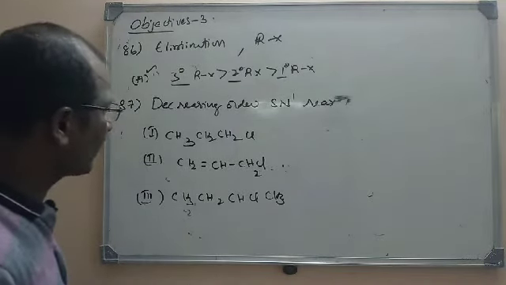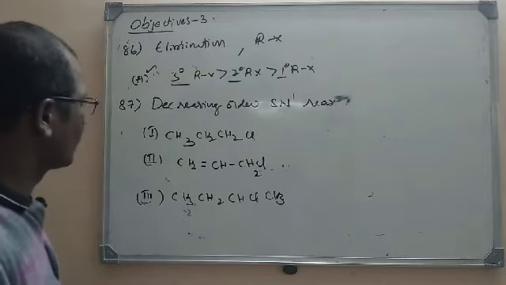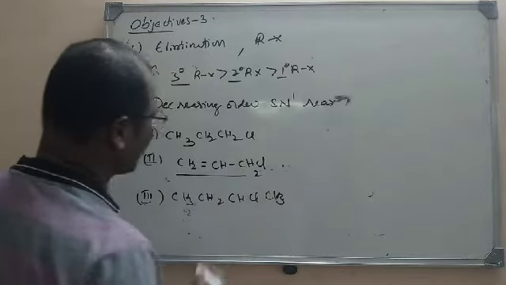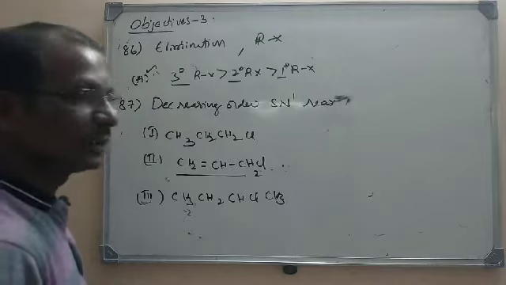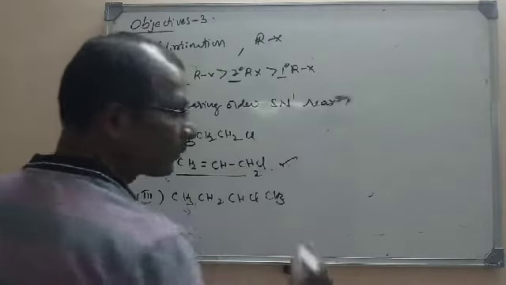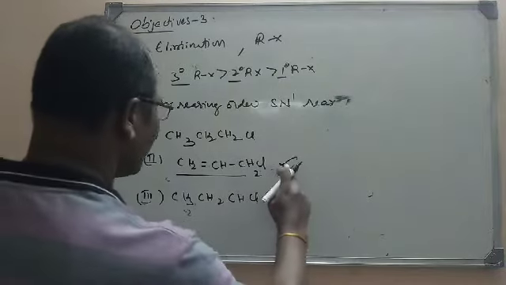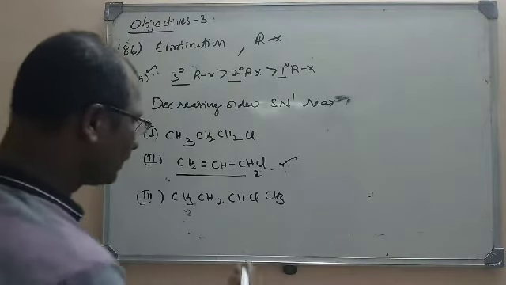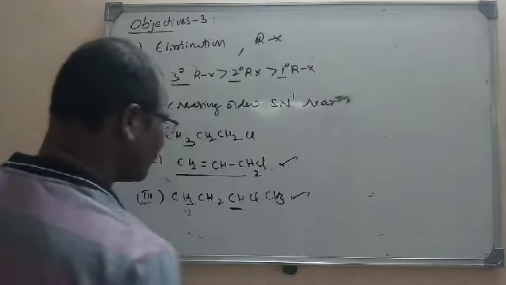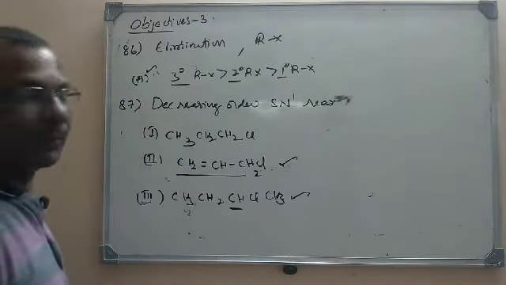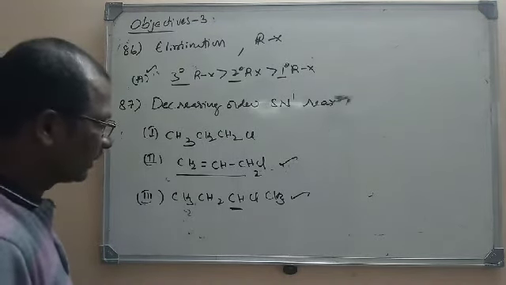If you see all of them here, this is an allylic halide, so this is most reactive. Only three molecules are given here, so the allylic halide is most reactive. Then it is a secondary alkyl halide.